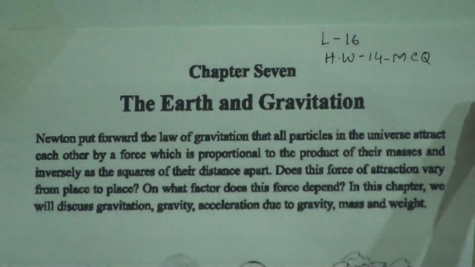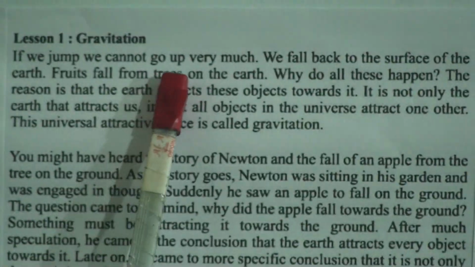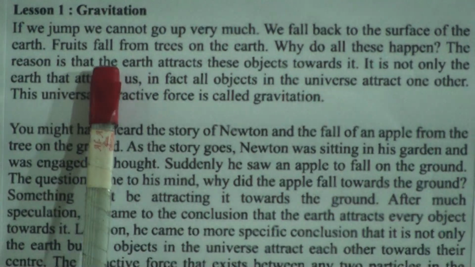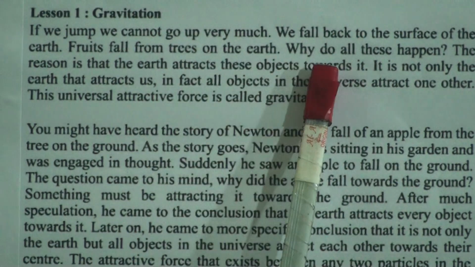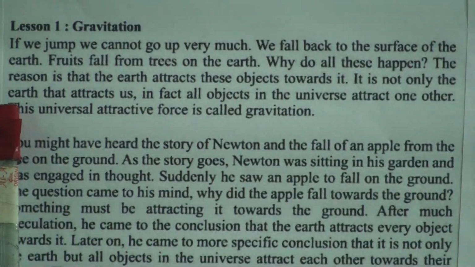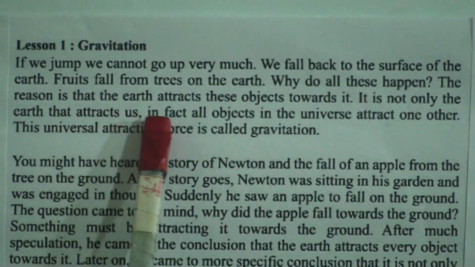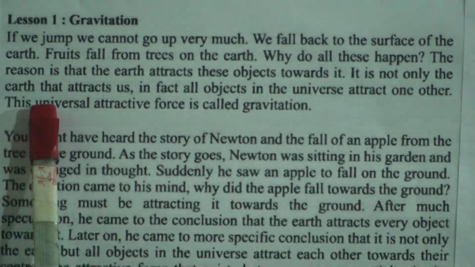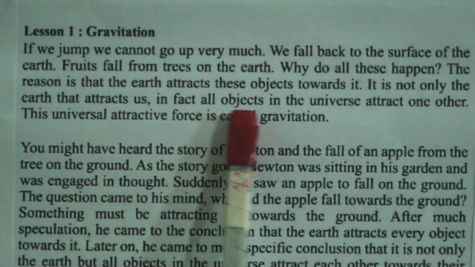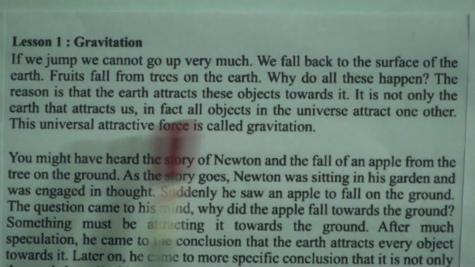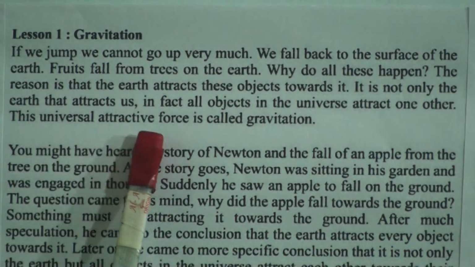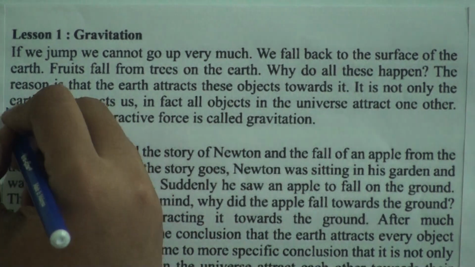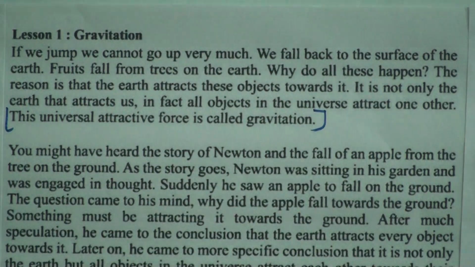Come to gravitation. If we jump, we cannot go up very much. We fall back to the surface of the earth. Fruits fall from trees to the earth. Why does all this happen? The reason is that the earth attracts these objects towards it. It is not only the earth that attracts us. In fact, all objects in the universe attract one another. The universal attractive force is called gravitation. Dear students, this is the definition of gravitation.